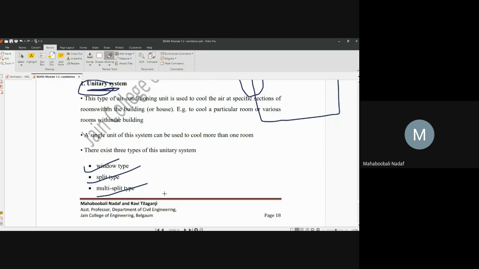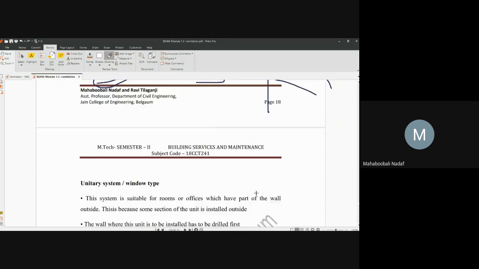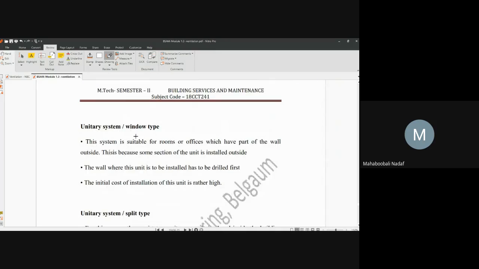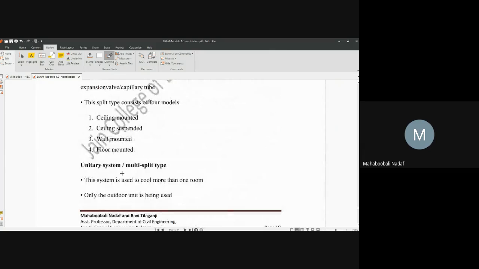Window means the window AC is fixed in the window. Split means some portion will be inside and ducts are taken to the outside. Multi-split means only one external body of that AC will be there, but multiple ducts are going there. So it is a split only, but multi-split means branches have been taken outside. Okay, this is about multi-split. Just now we have seen window, split type and multi-split type.